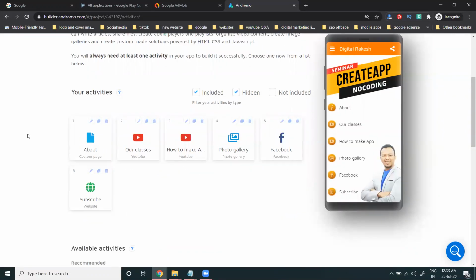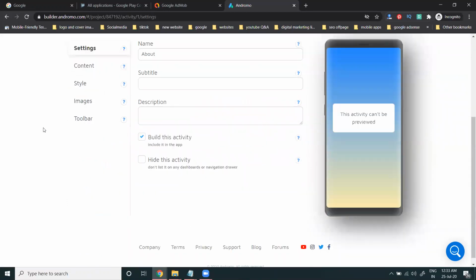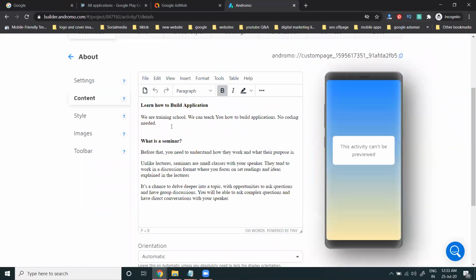Now in this About, we can click the edit option. Change your About in the particular description. In the content part, update the content here. Just update the content here.